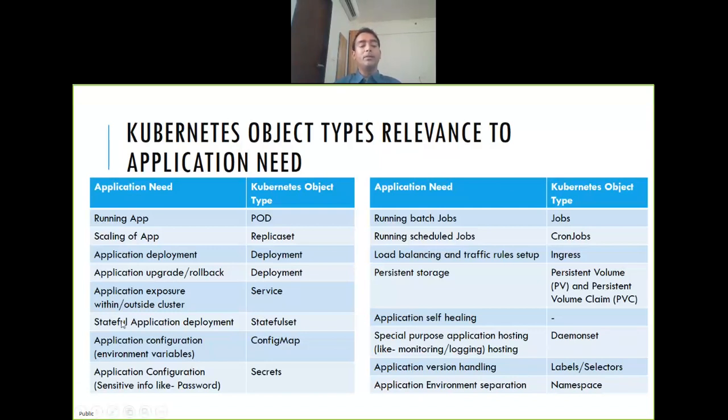Now there are applications which are stateful. There are two types of application. One is stateless application, where the application doesn't maintain the state. If you're running a stateless application like a web server, then it doesn't matter if you delete that pod and create a new pod with the same configuration, it will run. There is no data stored anywhere for that web server. But if it is a database, then if you delete the database pod, your data will also be gone. That category is called stateful application.